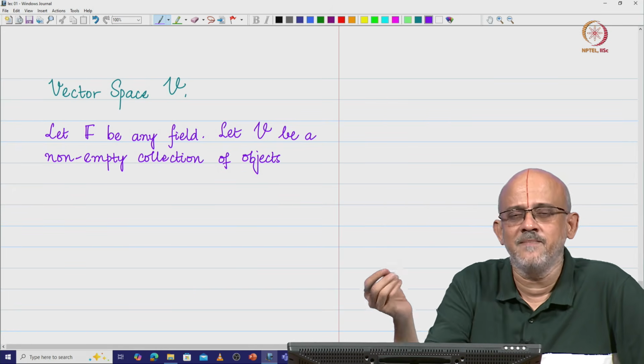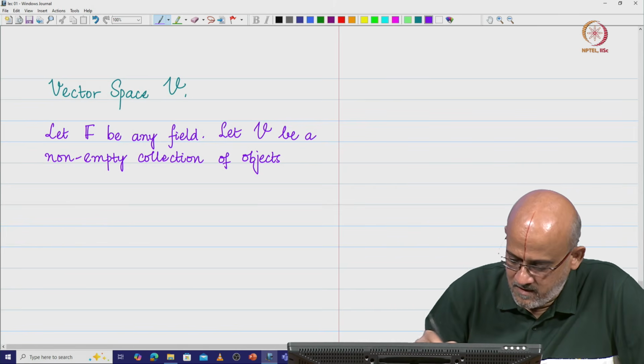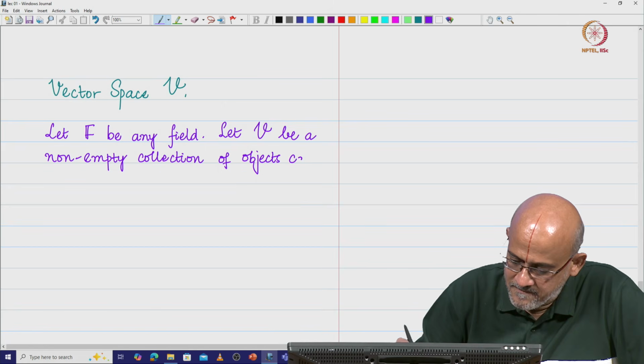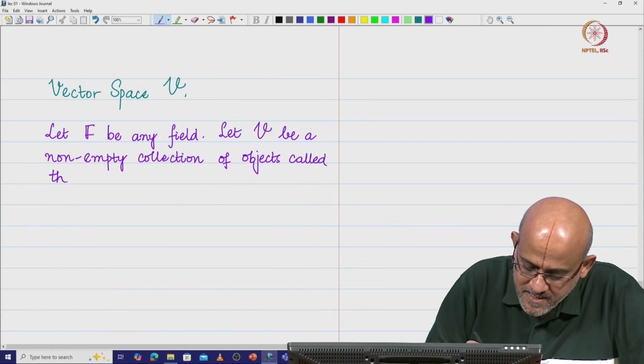That means every element of the vector space is going to be called a vector. So, a non-empty collection of objects called the vectors.